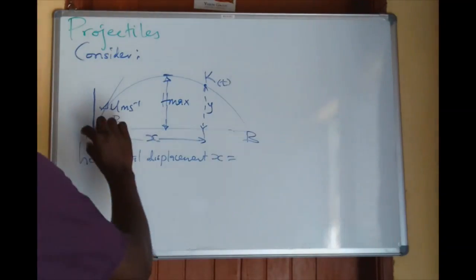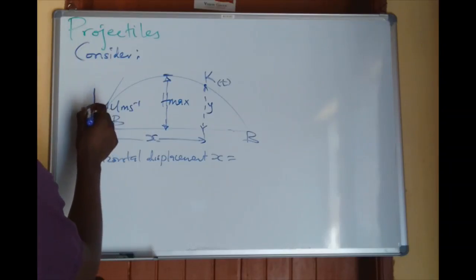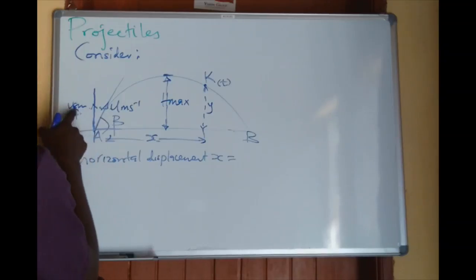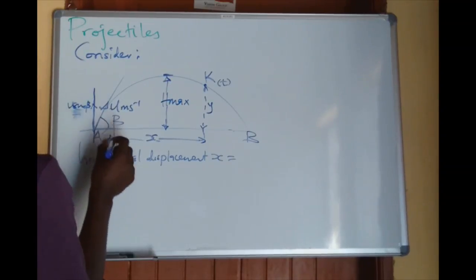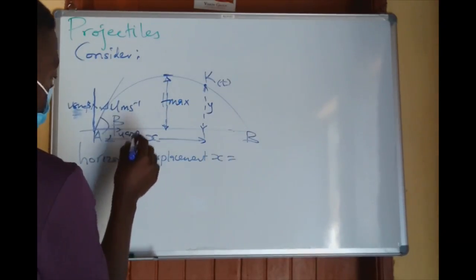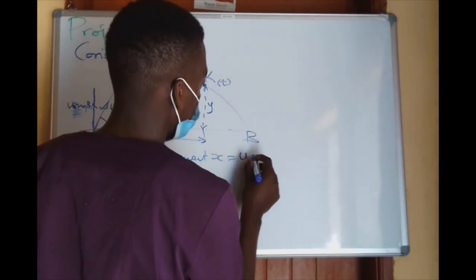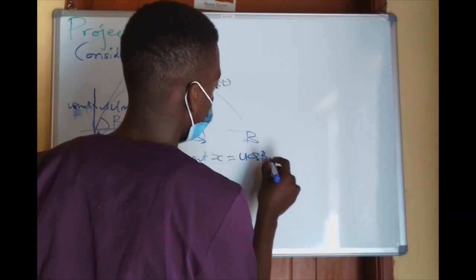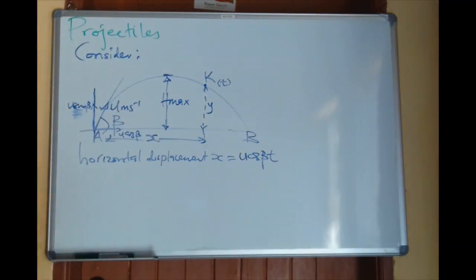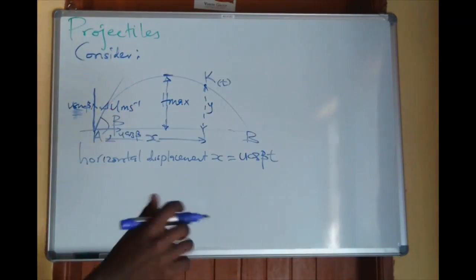If I consider the components, I get u sine beta here, and I get u cos beta here. So the horizontal velocity is u cos beta, times the time t. That is how we do it. It is u cos beta times time t. That is the horizontal displacement at any time t.